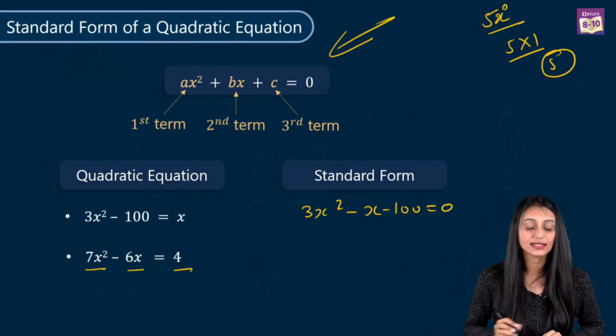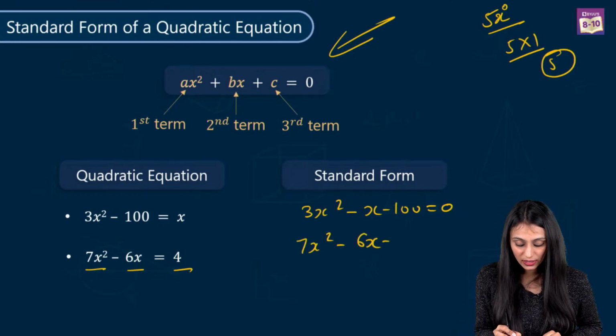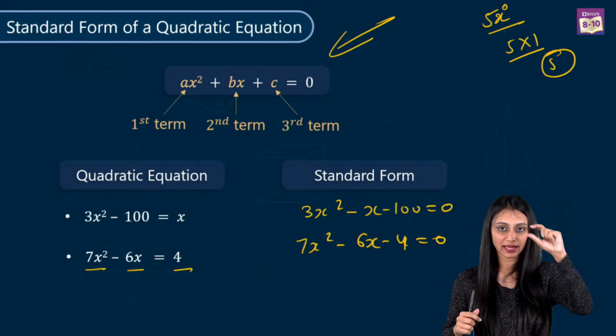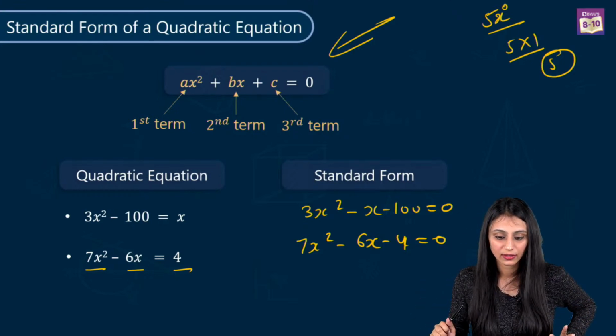Similarly, 7x square minus 6x equal to 4. This is a quadratic equation. If you talk about the standard form, that is this: 7x square minus 6x minus 4. First we have the highest degree, then the degree lower than that, and after that comes the constant one.